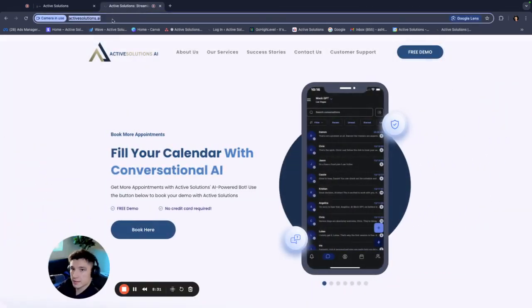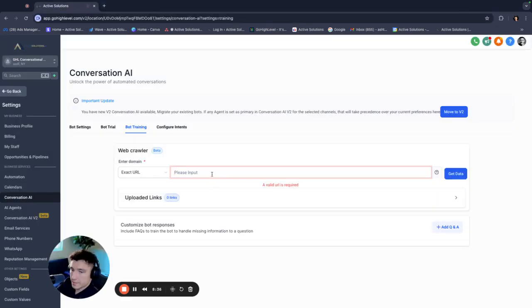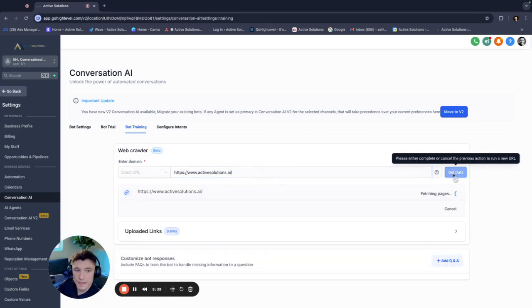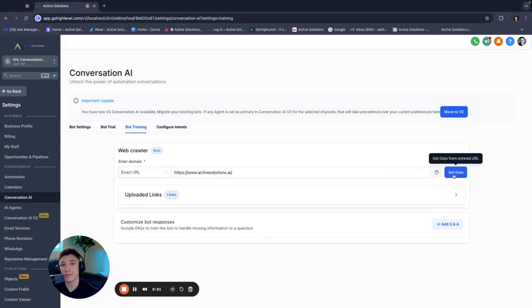I'm going to copy this, and we're going to paste this URL here. And now what this is going to do, this is called website crawling. So we're uploading the domain to the conversational AI so it can reference information on the website with price points, availability, hours of operation, etc. The services that they offer. It can actually reference the full website when people ask questions. So it's going to have the FAQ built in to the AI from the web crawler.